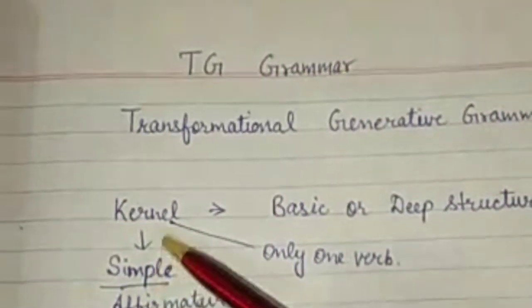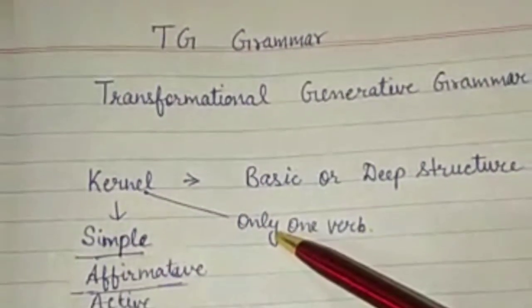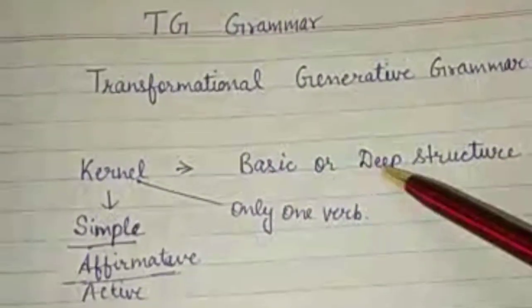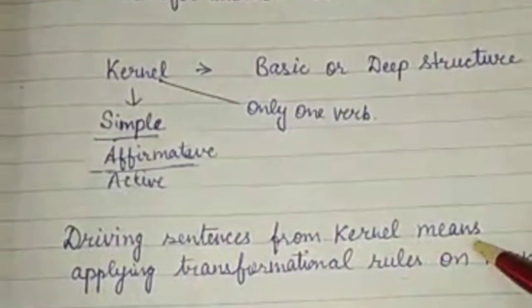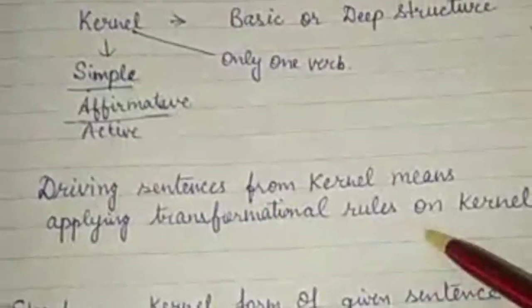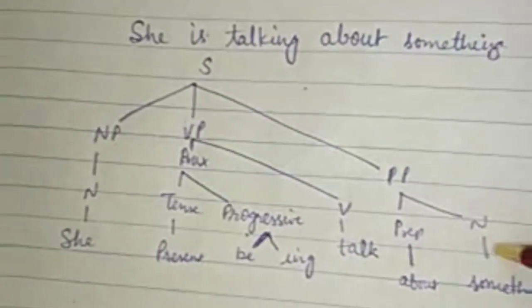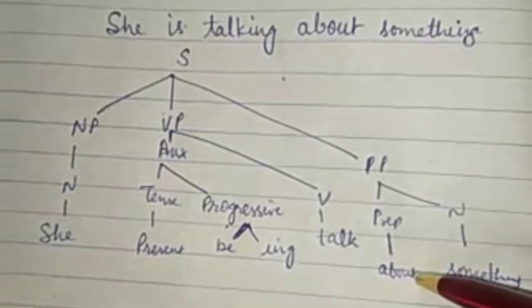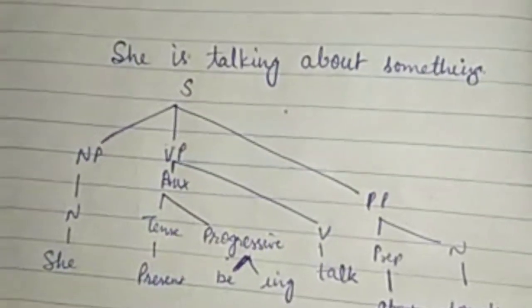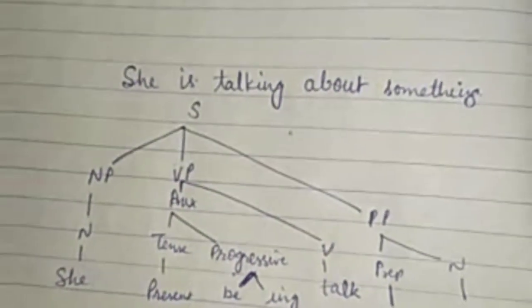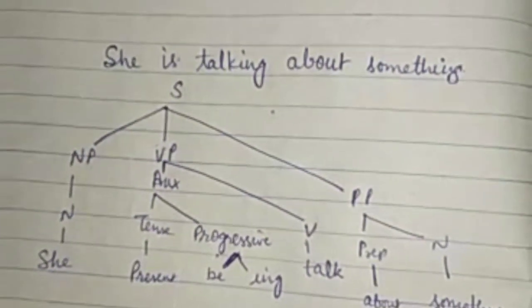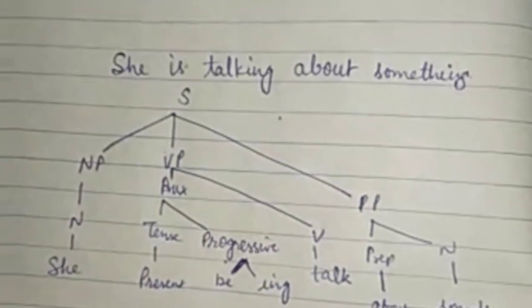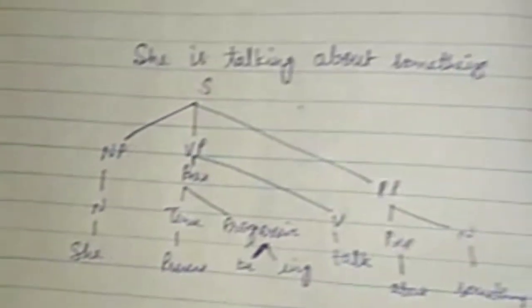Then active. Kernel sentence has only one verb. This is also called basic or deep structure. So, deriving sentences from kernel means applying transformational rules on kernel. So, you must remember this picture we were discussing last time. This is IC analysis. In the end, we are left with some parts of the sentence. This is very important in TG grammar. We will be applying our TG rules on this part, and this is termed as IC analysis.